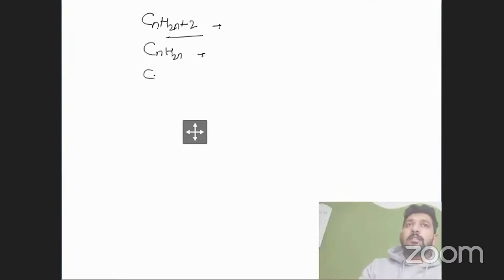Any kind of formula you have to write, just use CnH2n+2 for alkanes, CnH2n for alkenes, and CnH2n-2 for alkynes. First of all, you have to understand these formulas.